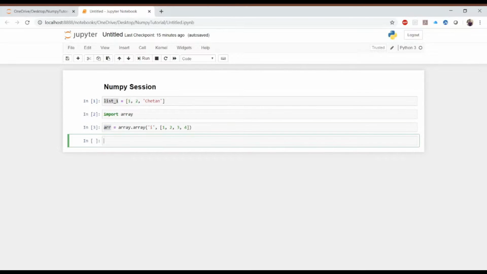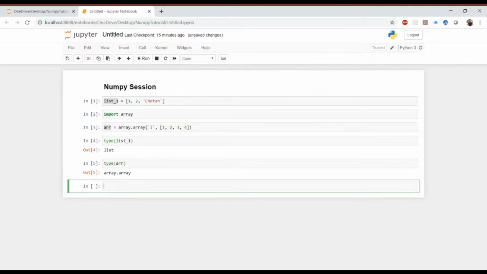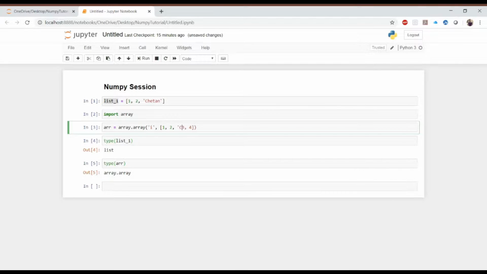If I do type of list one, it will be list. But when I do type of array, that will be array. Let's say I add Chetan over here. Now what will happen?